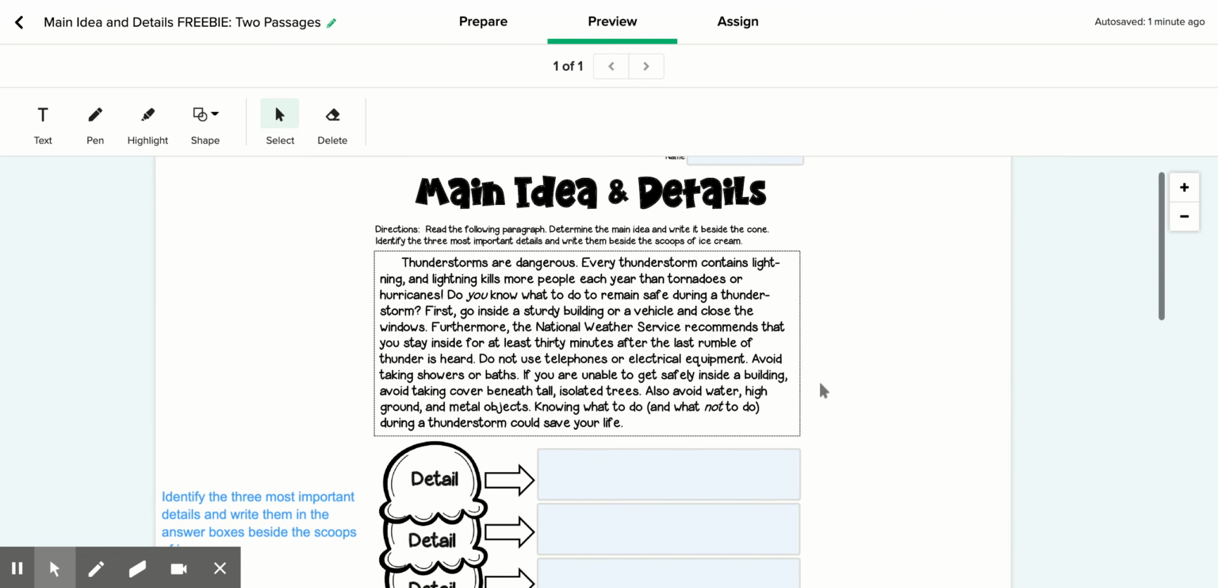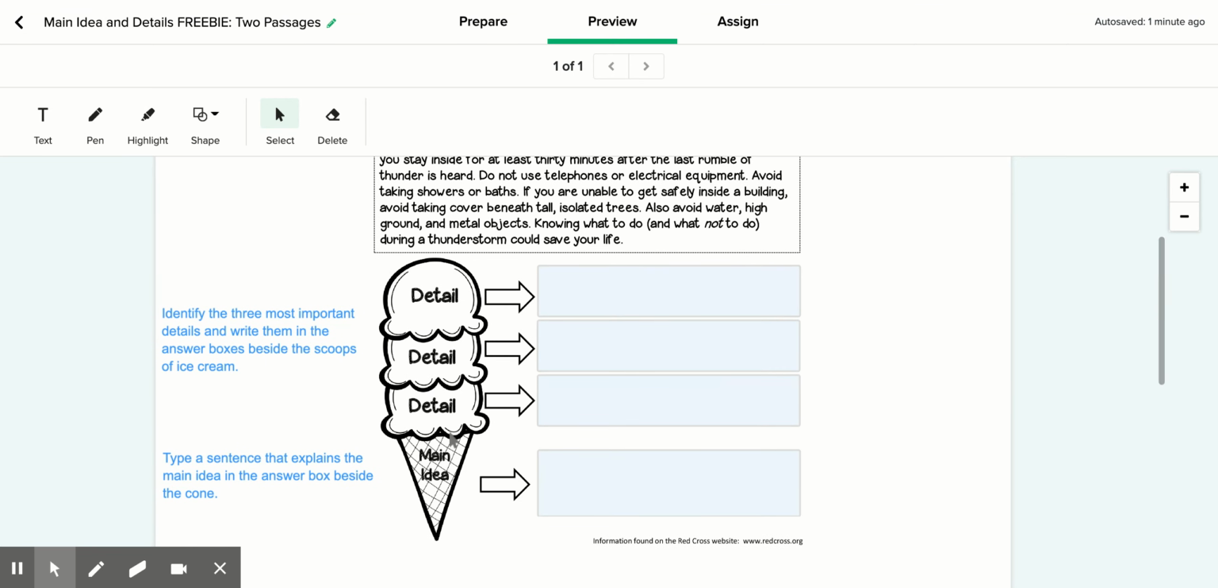All right, so first thing I'm going to do is identify the main idea. And if we're looking at an ice cream cone, the main idea is like the cone. It keeps the whole thing together, and it's where you put most of your ice cream. And then the details are the little things that you add on top of an ice cream cone to support your main idea.